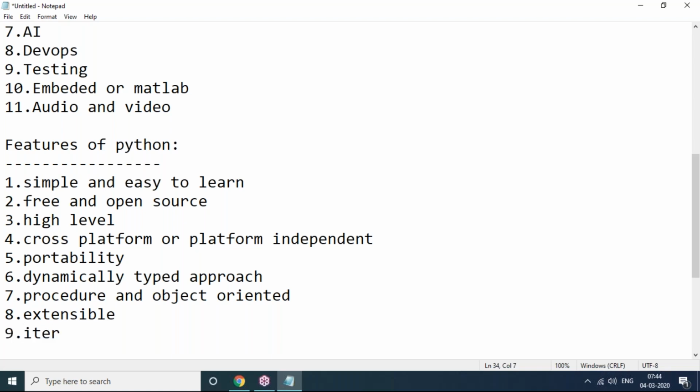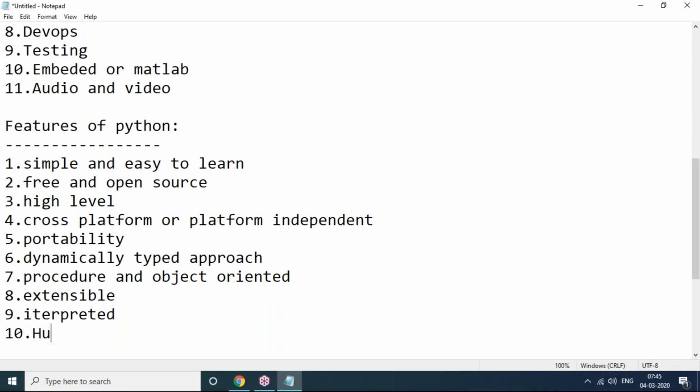Now, interpreted: it is completely interpreted because we need not compile the program explicitly. Internally, the Python interpreter will take care of that. If compilation fails, then the interpreter will raise a syntax error. Once compilation succeeds, the Python virtual machine is responsible to execute your code. It's very simple. Next, Python supports a huge standard library.